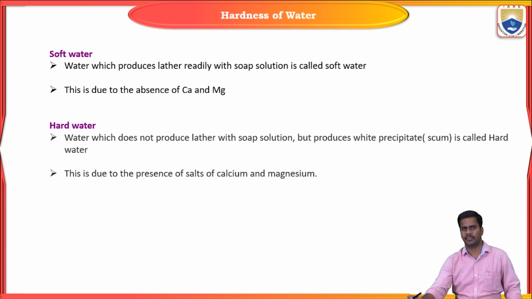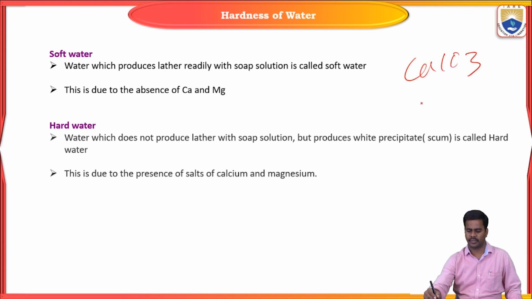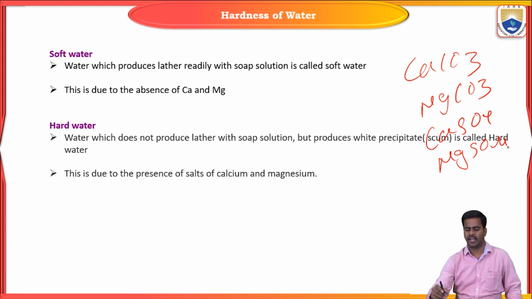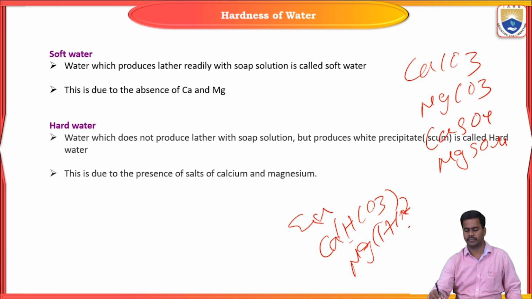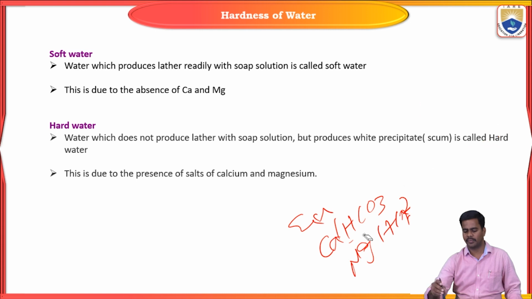So what is permanent hardness? This is due to the presence of calcium and magnesium salts other than bicarbonates. All the remaining salts cause permanent hardness, like calcium carbonate, magnesium carbonate, calcium sulfate and magnesium sulfate, etc. Except bicarbonates of calcium and magnesium, all cause permanent hardness.